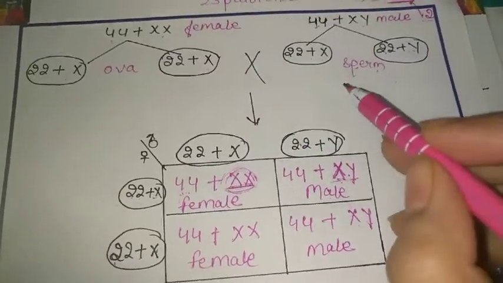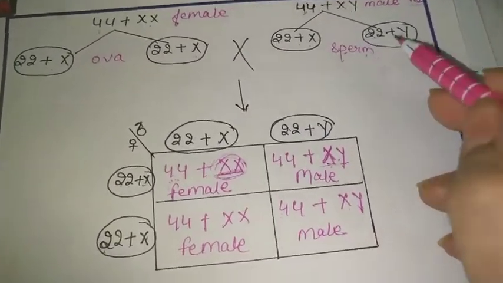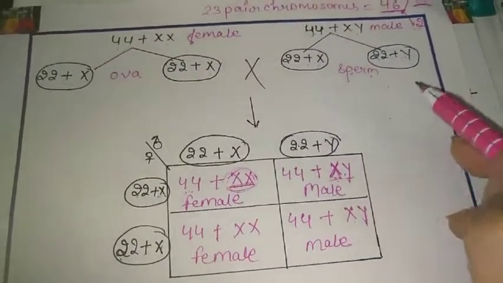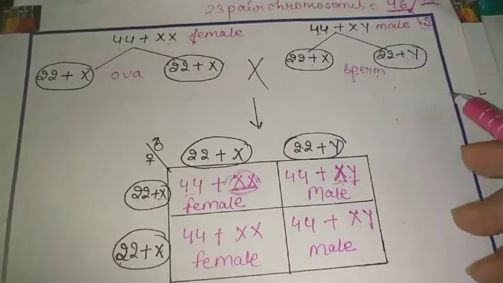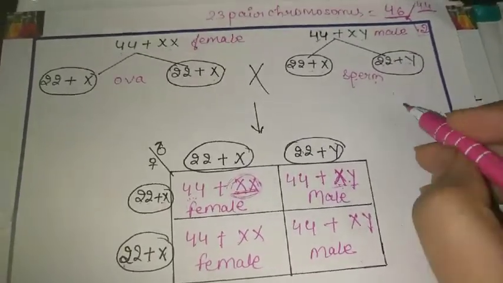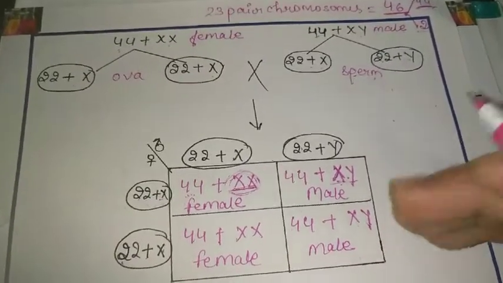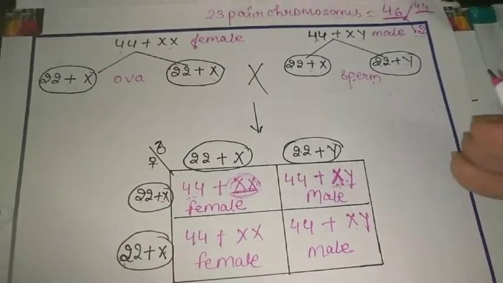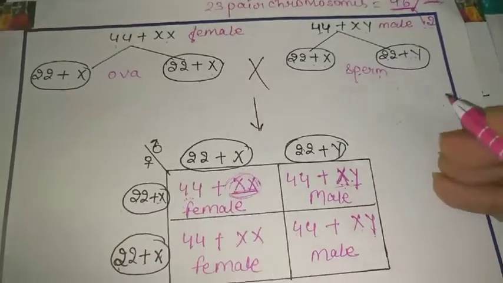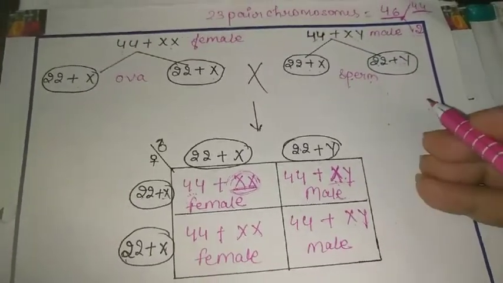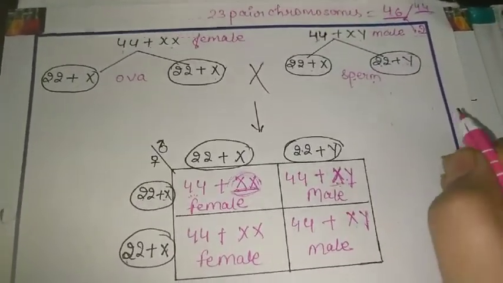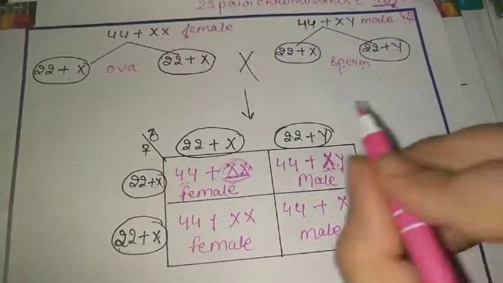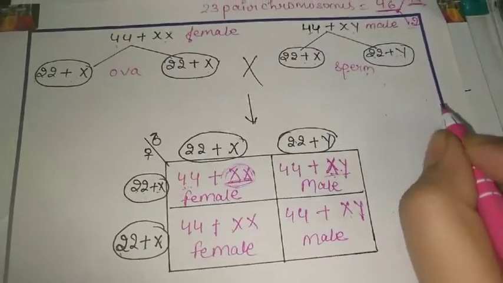So there is no responsibility of the female to determine the sex of a child. The whole activity depends upon the male. Whether the child is going to be born male or female is not determined by the female. It is always determined by the male. So there should be no blame to the female, which you should understand, and you should also tell others that there is no role of a woman in determining the sex of a child.